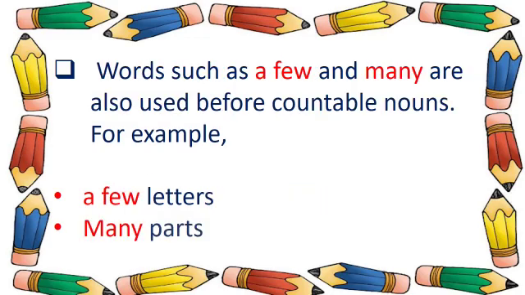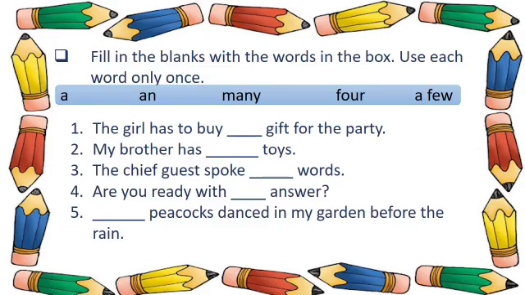Words such as a few and many are used before countable nouns. For example, a few letters, many parts. Fill in the blanks with the words in the box. Use each word only once. So now here we have to fill in the blanks with the words in the box, and we have to use each word only once.